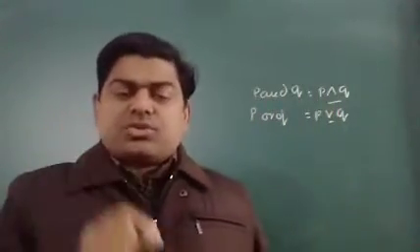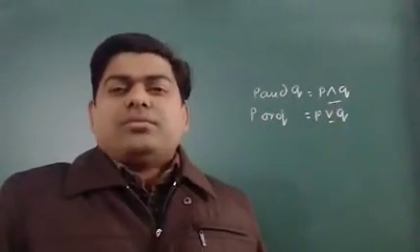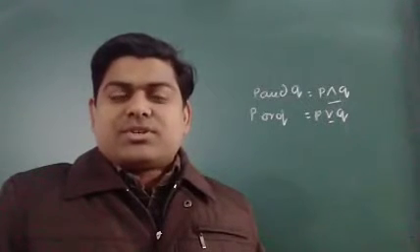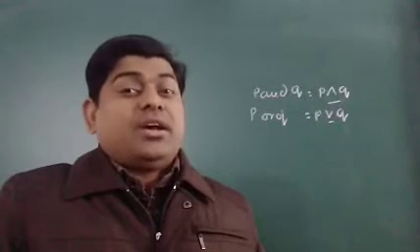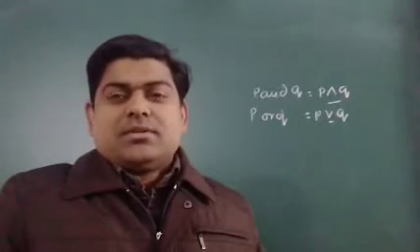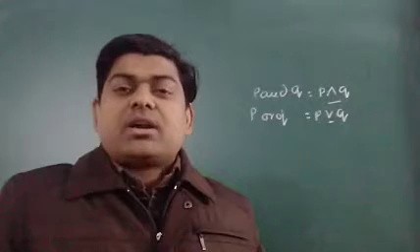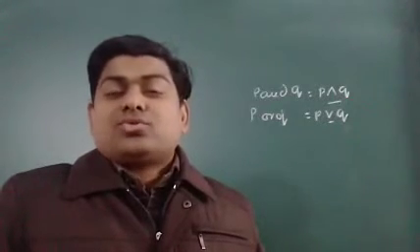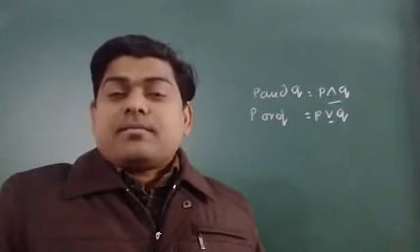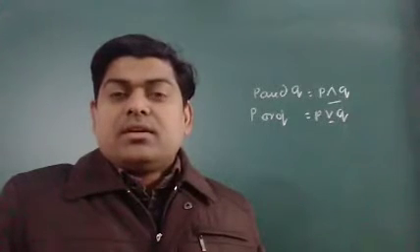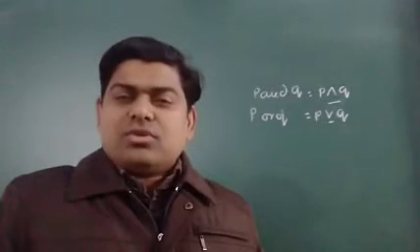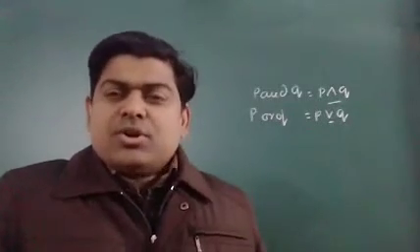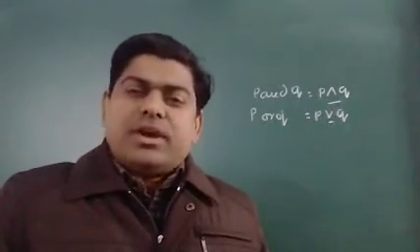Now one more thing I want to tell you. What should be the truth value of the compound statement if the statements are connected with "and" or "or"? Suppose I have the truth values of P and Q separately.